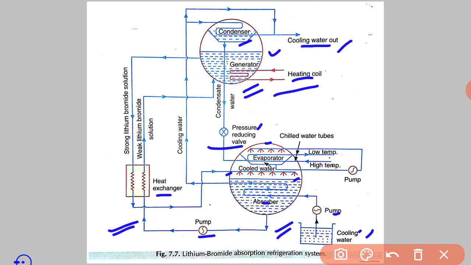See here the different parts. Here the heat exchanger, condenser and generator are placed in a single unit, the evaporator and absorber are placed in a single unit, and a pump is used here and here for pumping the cooling water, and here for pumping the weak solution.